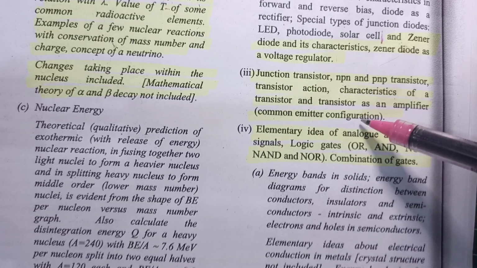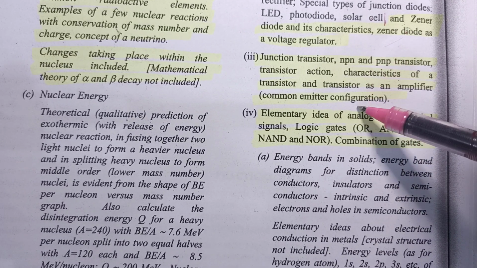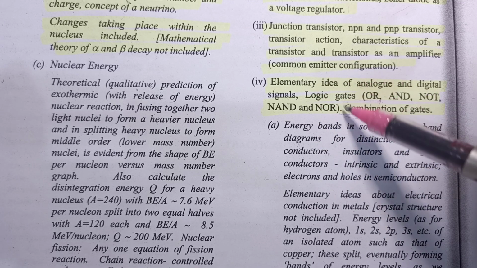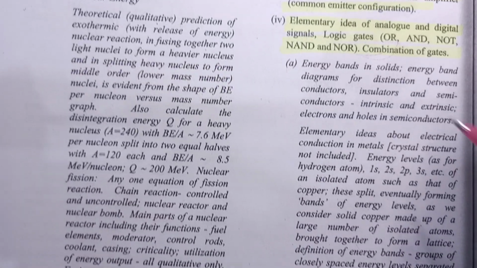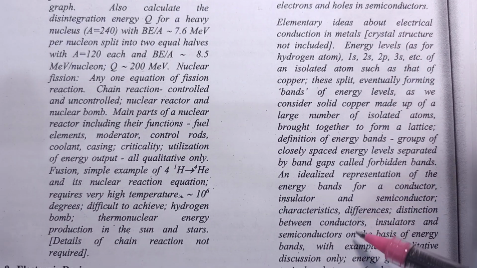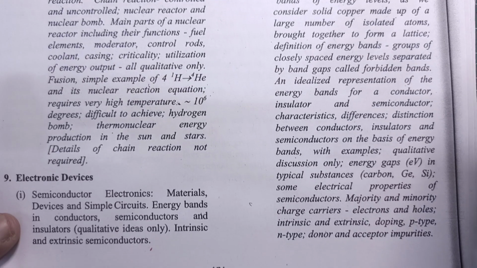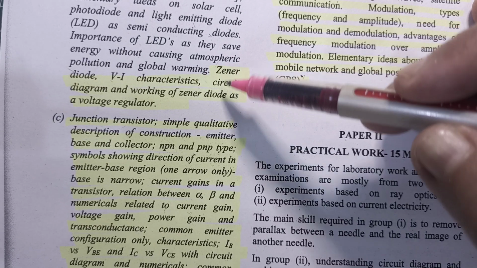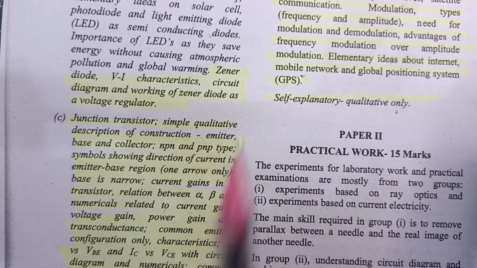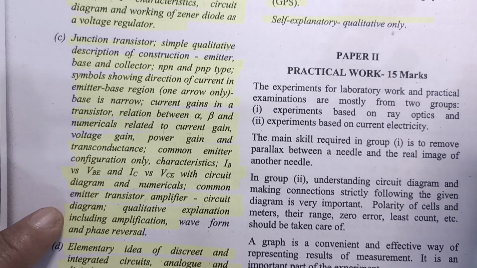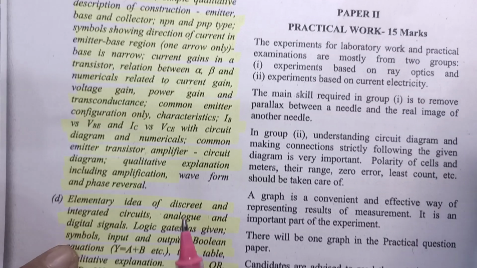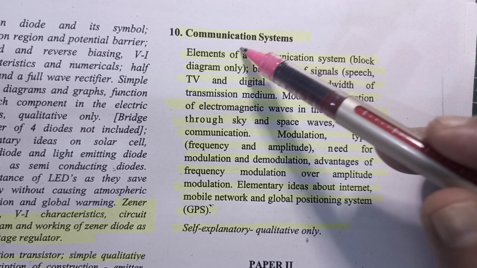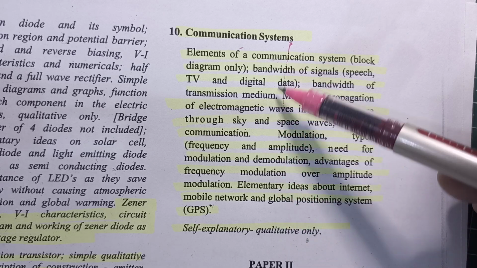Junction transistor is also cancelled. Then logic gates in physics, now this is not in your syllabus for 2022. So semiconductor, everything is in your syllabus on this part. Only Zener diode is cut and transistor is not in your syllabus. Whole topic is not. And then gates. Then this small topic, communication system, this is also not in your syllabus now.